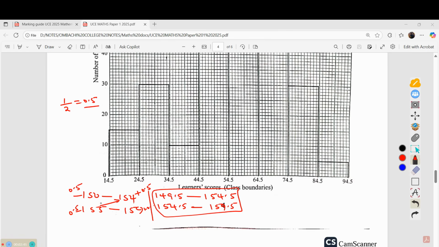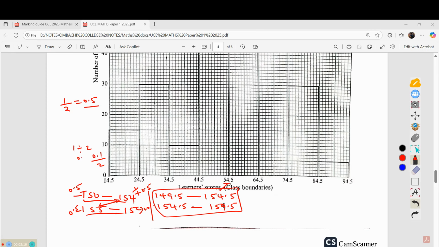You simply look at the difference from one class to the other. From this class to this class, the difference is 1. You get that 1, you divide it by 2. If the difference is 0.5, you get 0.5, you divide it by 2, like that. Or if the difference is 0.1, you divide it by 2 and get the value that you will add here and subtract here. That is how we establish the class boundaries.